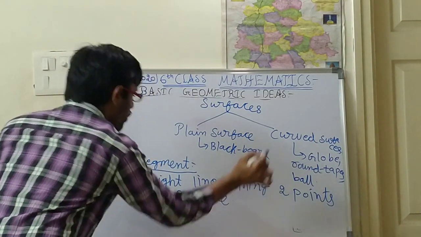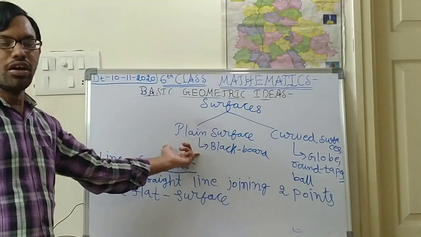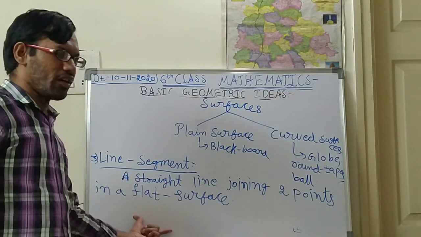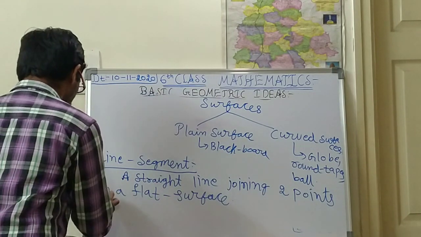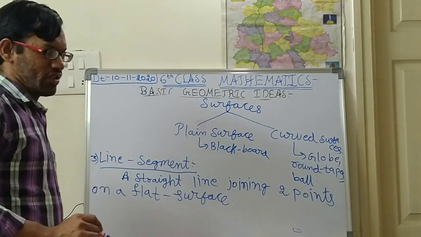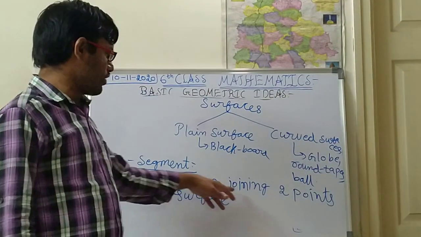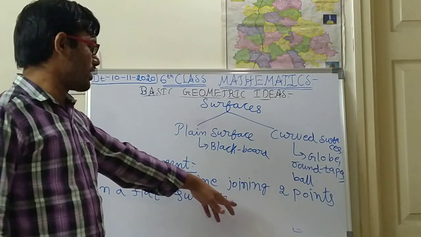Flat surface means plane surface only. Another way: a straight line joining 2 points on a flat surface. Instead of 'in a', you write down 'on a' flat surface. A straight line joining 2 points on a flat surface is called a line segment.